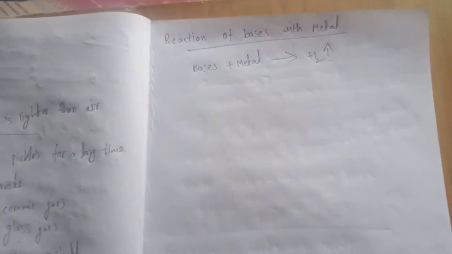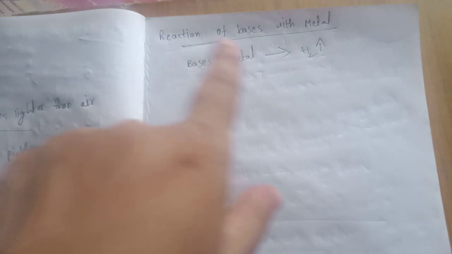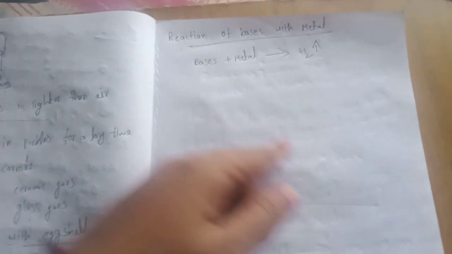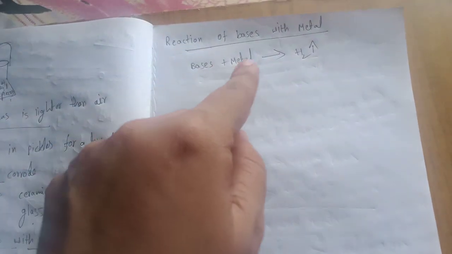Next, reaction of bases with the metals. Bases on reaction with metals, like acids, also release hydrogen gas, but all the bases will not react with the metals. Okay, thank you.